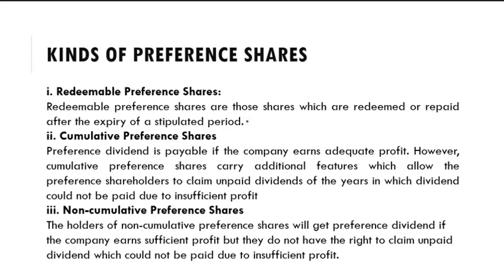Then here are some different types of preference shares. So the first case is redeemable preference shares. Preference shares can be either redeemable or irredeemable. Redeemable preference shares are those shares which are redeemed or repaid after the expiry of a stipulated period. So in case of these redeemable preference shares, the capital will be repaid after a specific date.